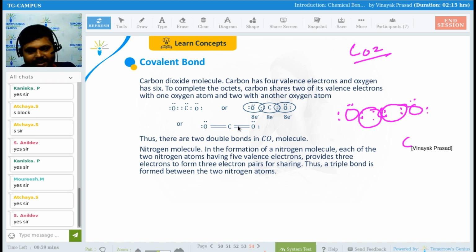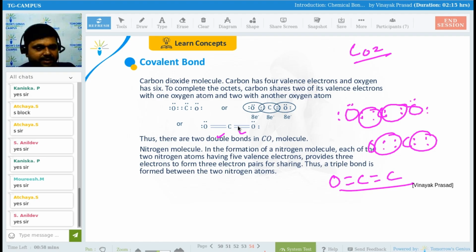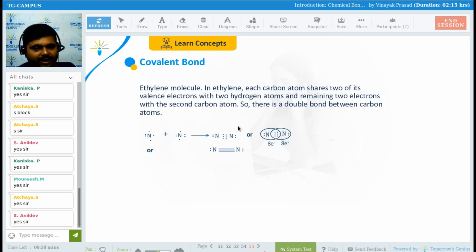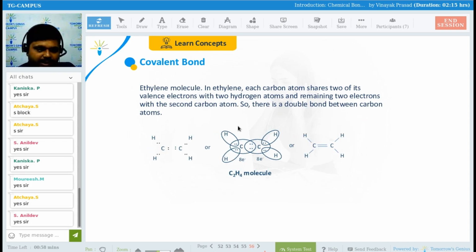So carbon, see, carbon will be in the center, and these 2 electrons of oxygen and these 2 electrons of carbon will be shared, right, guys? Like this, and again this oxygen and these 2 electrons of carbon will be shared. You can see here, a double bond will be formed between oxygen and carbon, and carbon and oxygen. So O double bond C and C double bond O. How was this formed? No problem. Okay. I have drawn nitrogen and its triple bond earlier, and I have shown you that earlier. Everyone fine?